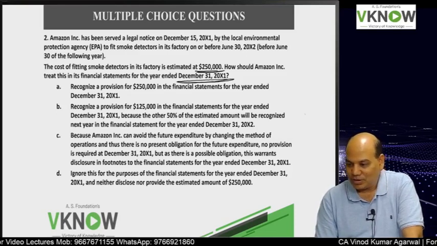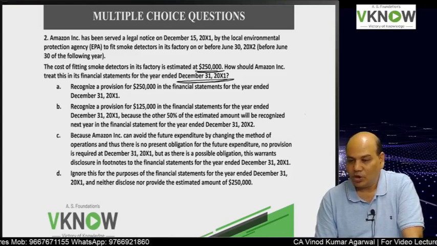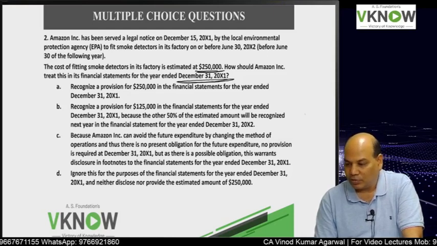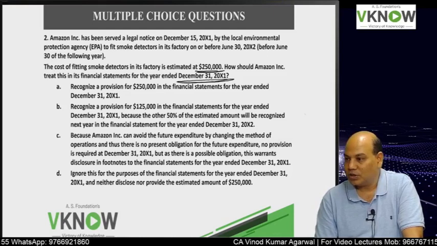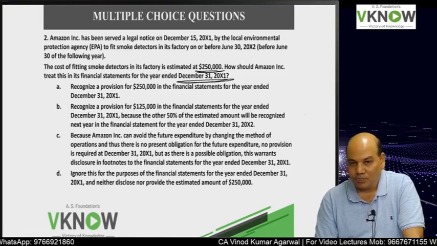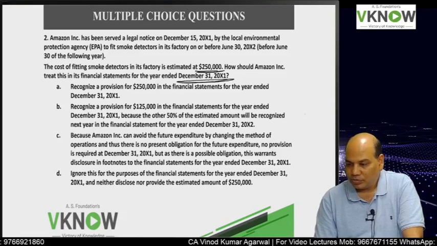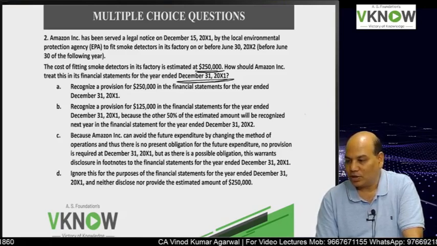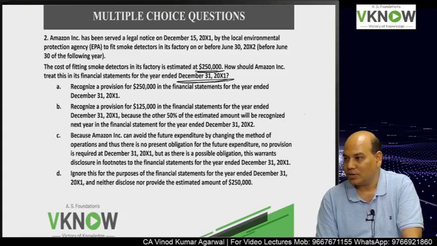Point C, because Amazon can avoid the future expenditure by changing the method of operation and thus there is no present obligation for the future expenditure, no provision is required on 31st December. But as there is a possible obligation, this warrants disclosure in the footnotes to the financial statement for the year 31st December.